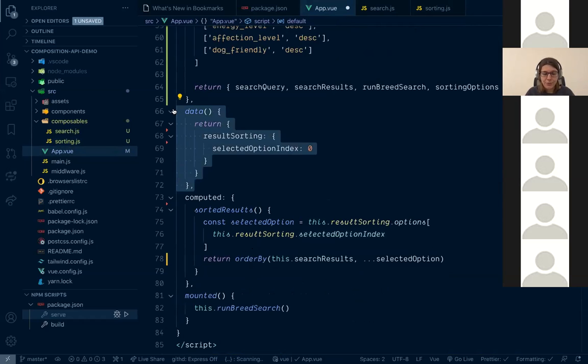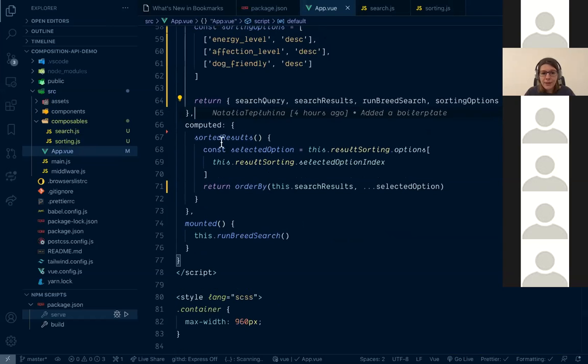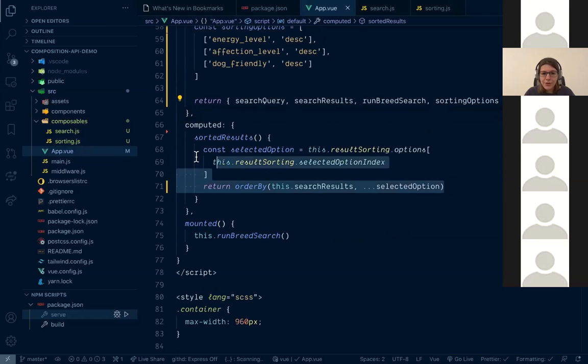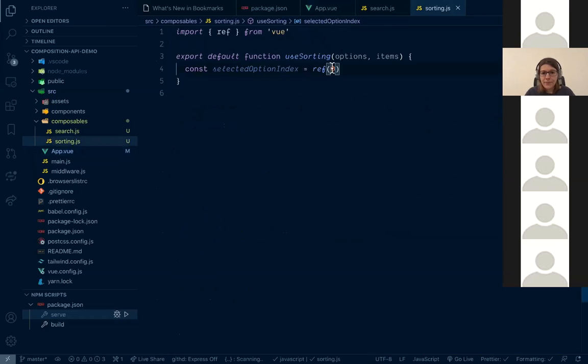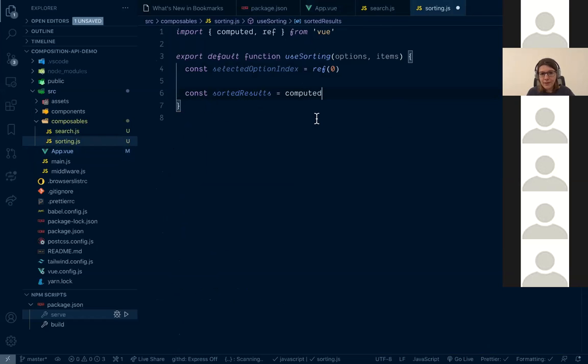And I can remove data completely. And we need to copy the logic of sorted results computed. So we will have sortedResults. And this is a computed property, let's auto import.